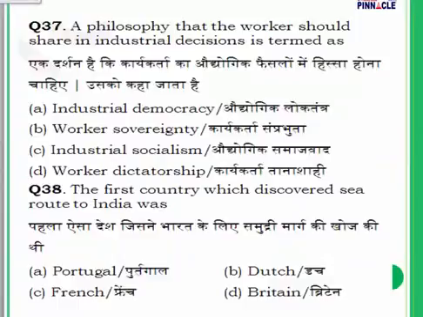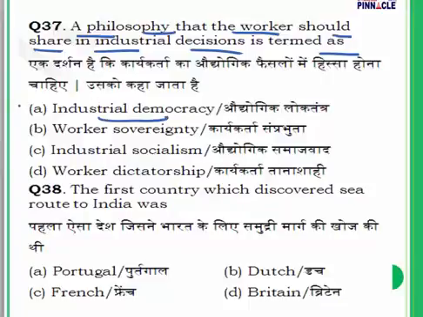Question number 37. This is related to economics. A philosophy that workers should share in industrial decisions is termed as. For this, the answer is industrial democracy. Answer is A. What is industrial democracy?